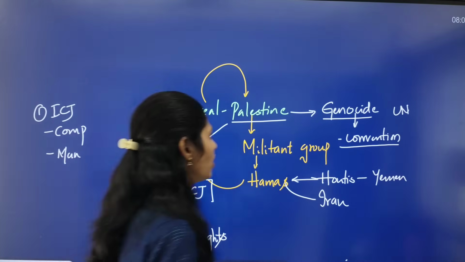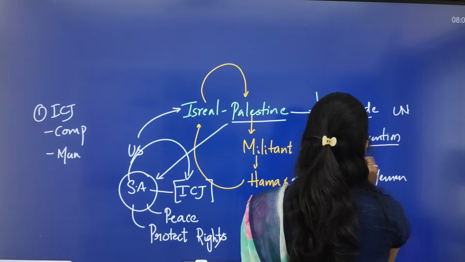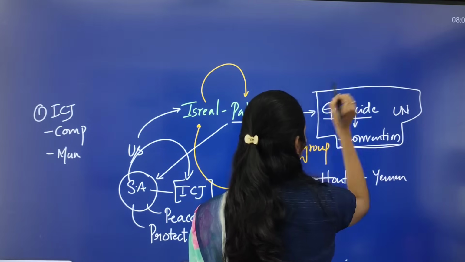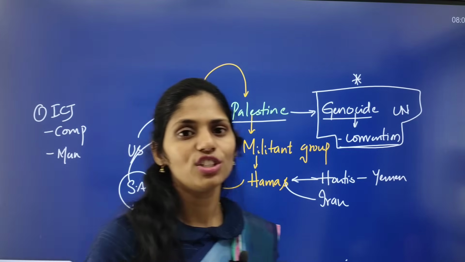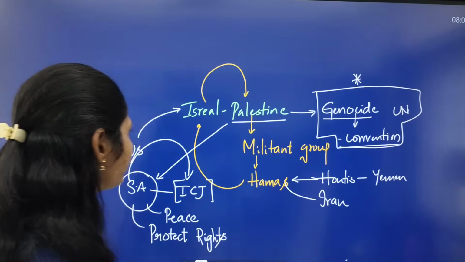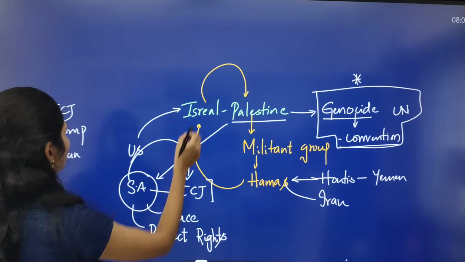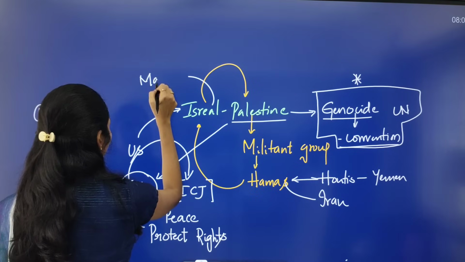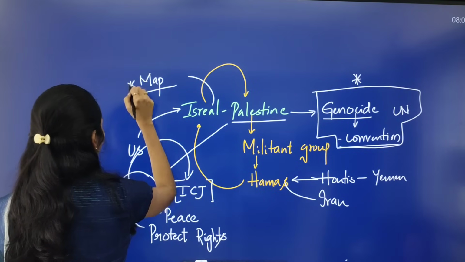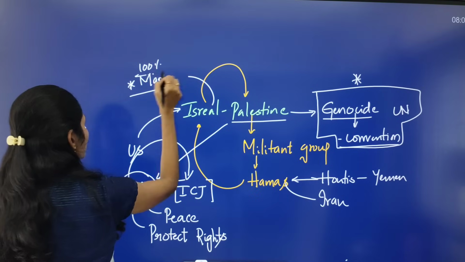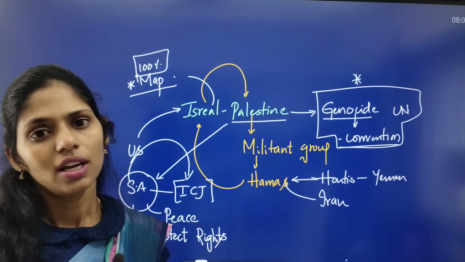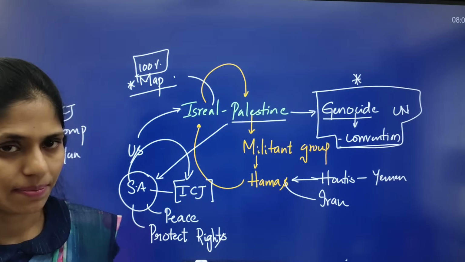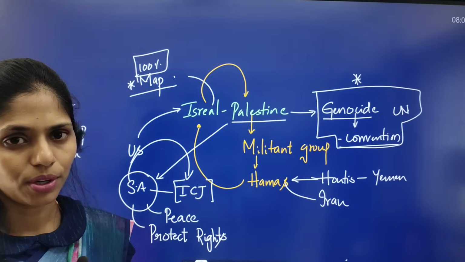And there is one more dimension, the Genocide Convention of the United Nations. You have to know what that is and what the definition of genocide is according to it. You should also see the map of Israel and Palestine, and there is a 100% chance of getting a question in this year's prelims regarding the map of Israel and Palestine, or the Mediterranean Sea or Red Sea. So these are very, very important.